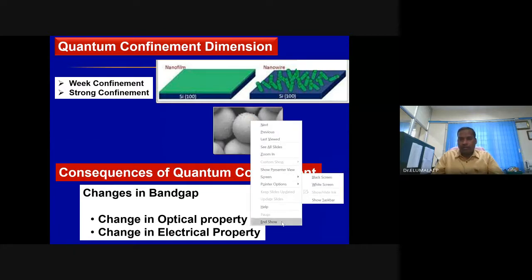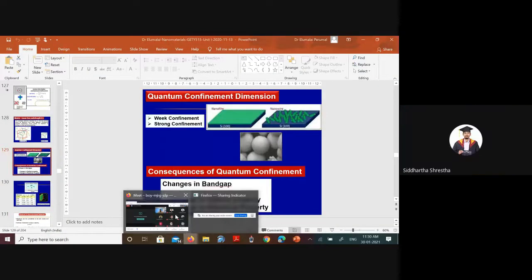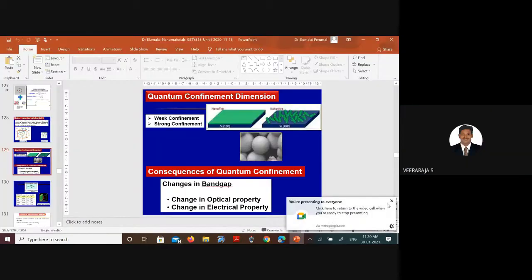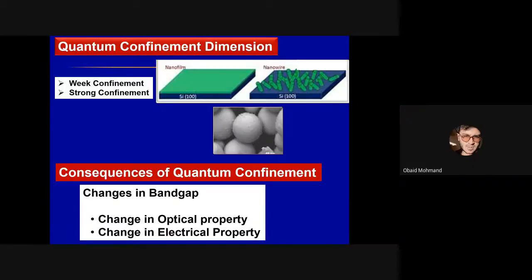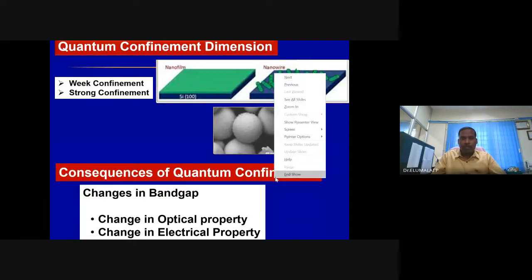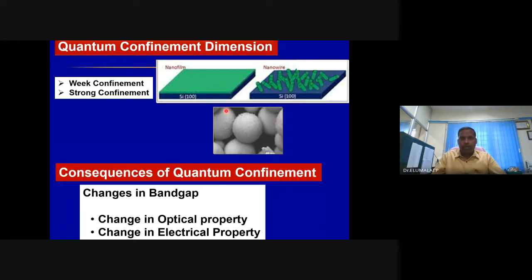Quantum wire. Please respond. I'm not making it very complicated, and the topic also is not very complicated. What you are seeing, please tell. 3 nanostructures I have given here. What is this?